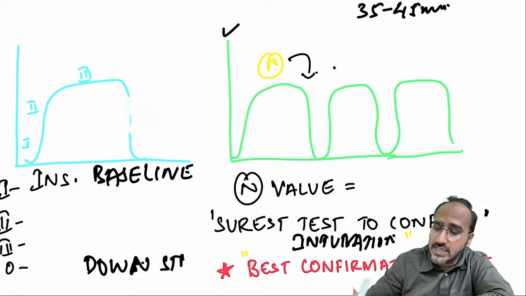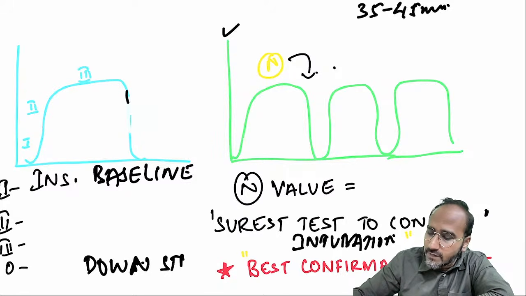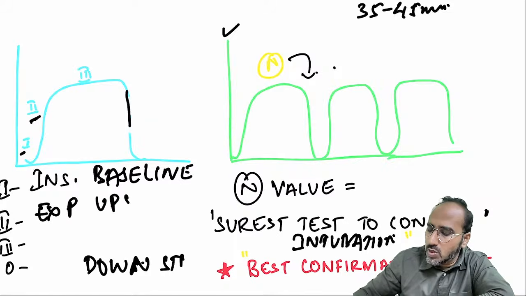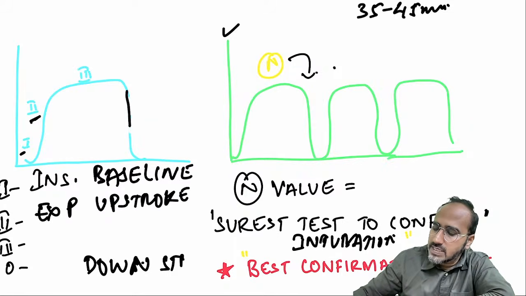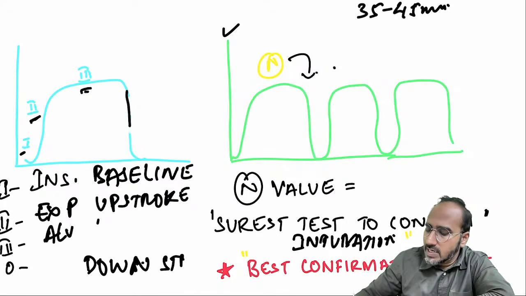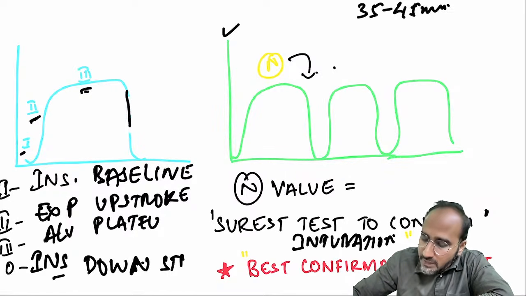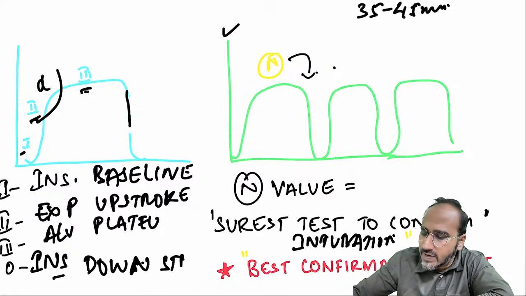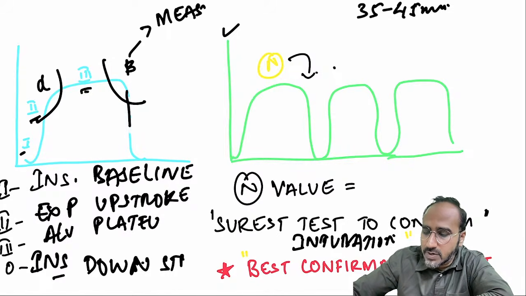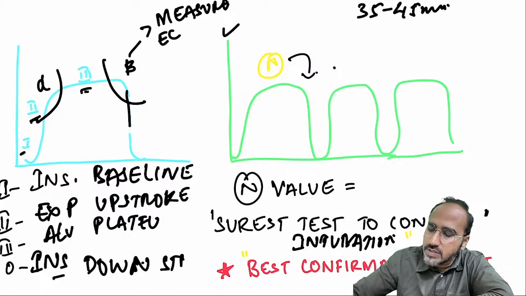Okay, this capnograph is divided into 4 phases, guys. What are the 4 phases of capnograph? Just look over here. Phase 1 is called the inspiratory baseline. Phase 2 is called the expiratory upstroke. Phase 3 of capnograph is called the alveolar plateau. And phase 4, or phase 0, of capnograph is called the inspiratory downstroke. Between phase 2 and phase 3, there is an angle called alpha. Between phase 3 and phase 0, there is an angle called beta. Capnograph is measured at this angle. Very, very important. Capnograph or EtCO2 is measured at this angle called beta.